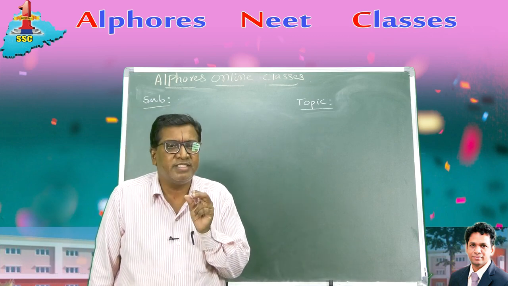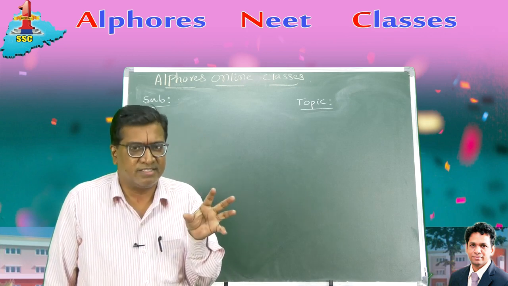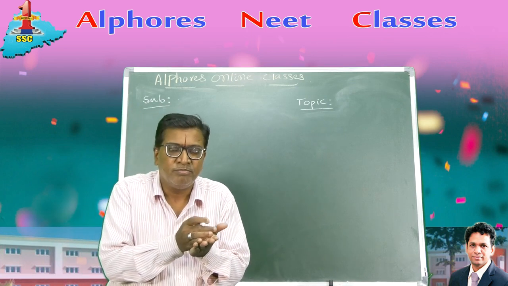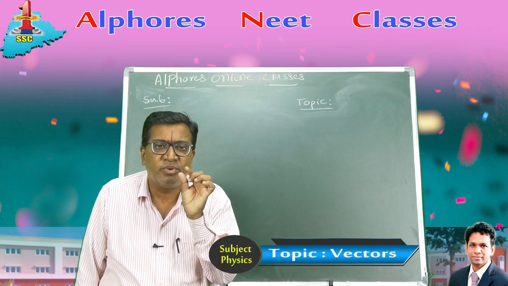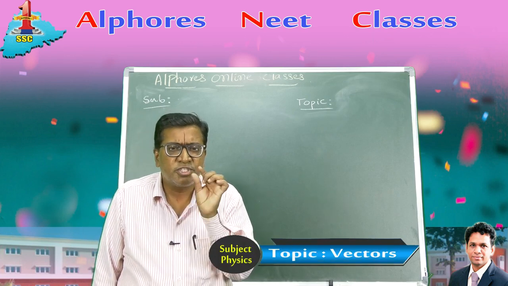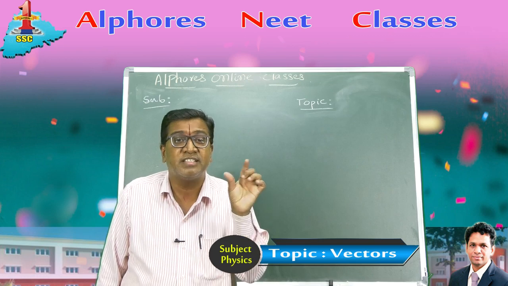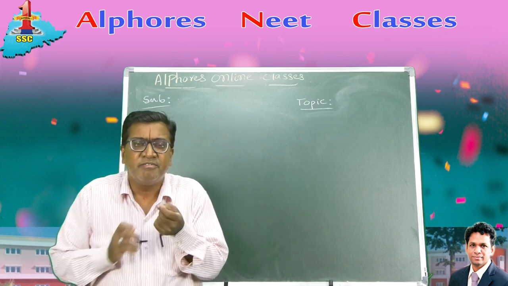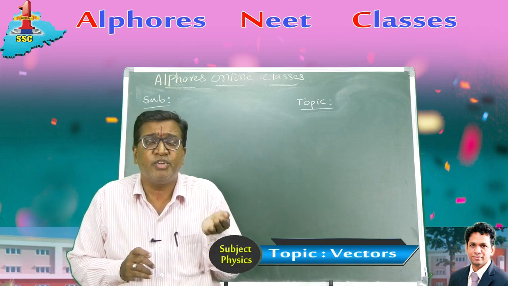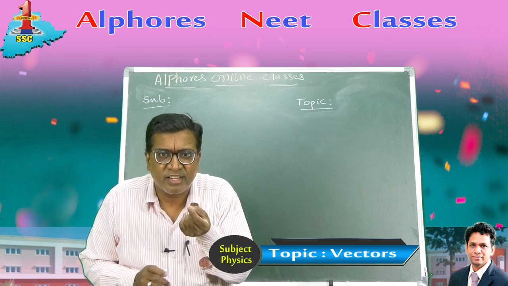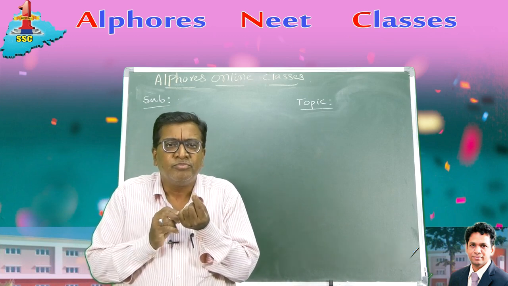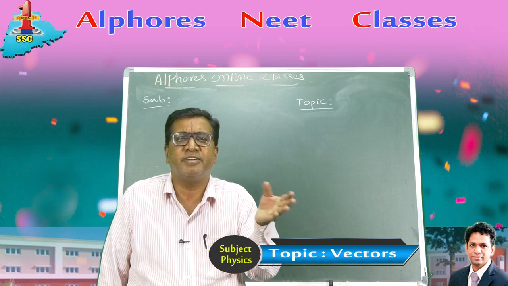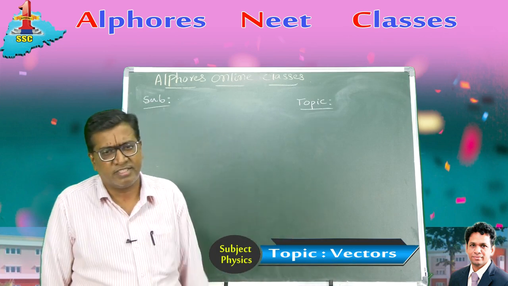There are a few quantities which behave as both scalars and vectors. The first one is angular displacement, the angle of rotation, theta. Angular displacement is a vector quantity when you consider small values. Small angular displacements are vectors, large angles are scalars. Similarly, the area of a surface can be considered a vector when you take it in a field. A small area element can be considered a vector. So they behave as both scalars and vectors under different conditions.